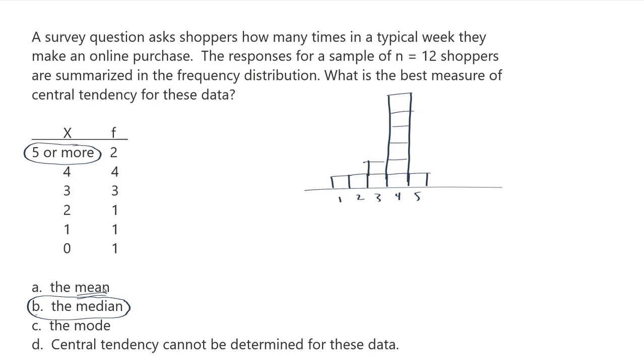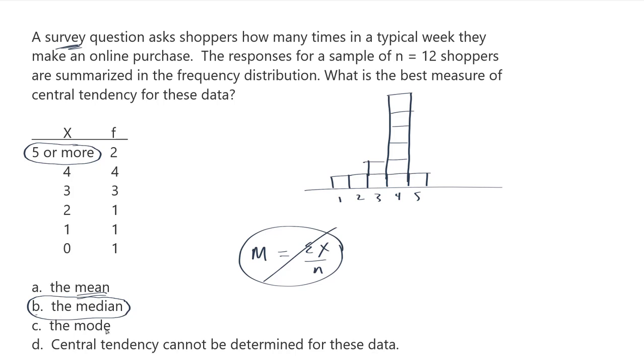However, the mode most often is used for situations where you can't look at the data numerically at all. In fact, you're not able to calculate a mean. For example, I can't calculate a mean here because to calculate the mean of this survey, surveys are really just samples, I would need to perform a calculation, the sum of x. You can't add up your x values because 5 or more is not a number. So we can't do this. However, we can put things into order, so we can find the median. I can find the middle value here.